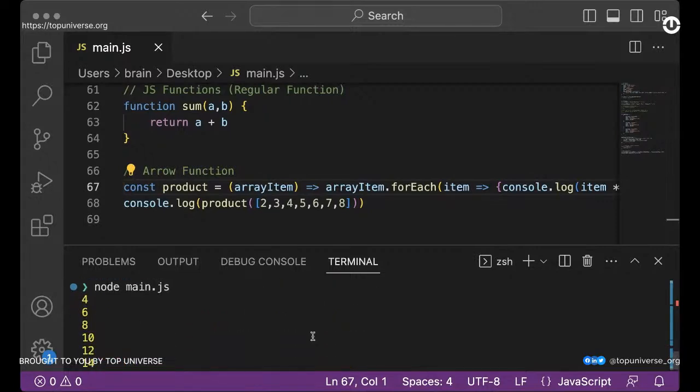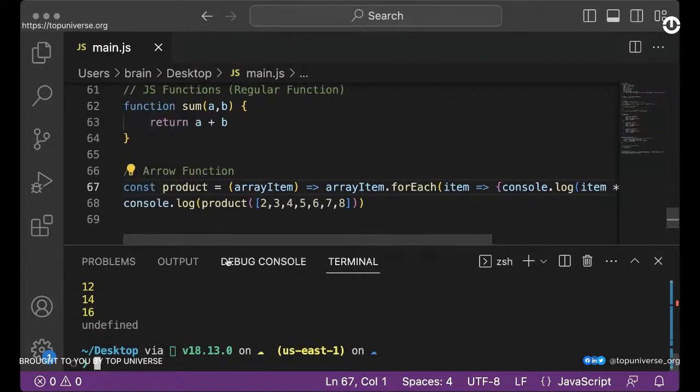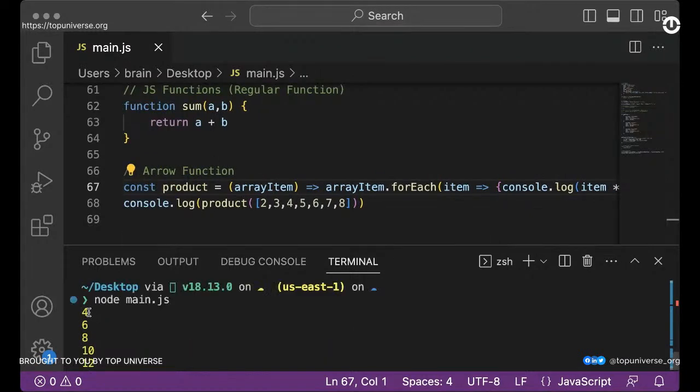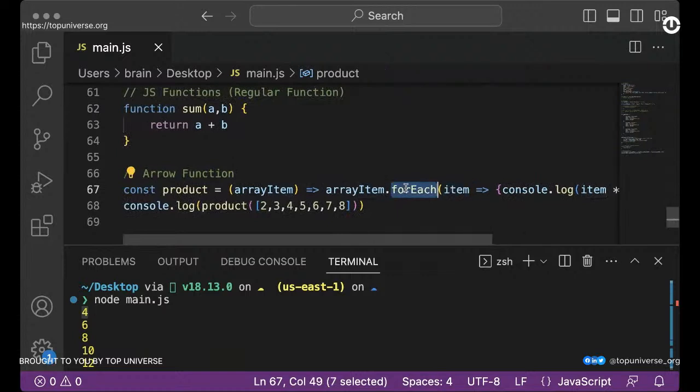Yeah. So you see what we have. We're able to multiply every single item in here, by simply multiplying it by 2. Everything in a single line. You might be saying, "Oh, this is possible. This is cool." Yeah, it might look cool, but please don't do this because I feel this is going to complicate things unnecessarily, right? I would rather do the regular for loop, which is easy for anybody looking at your code to understand, than to do this.